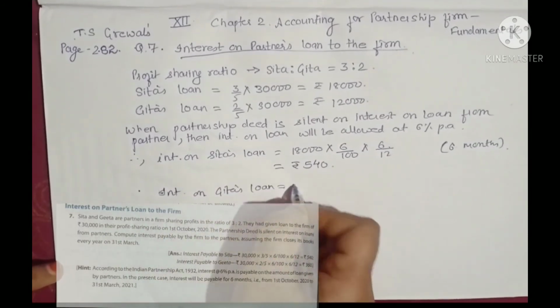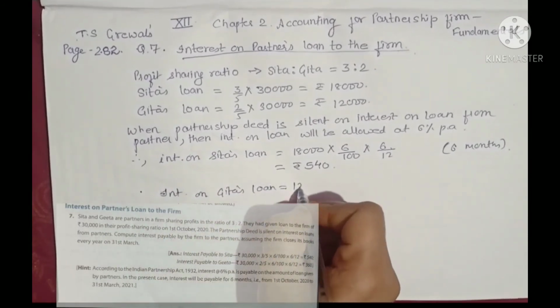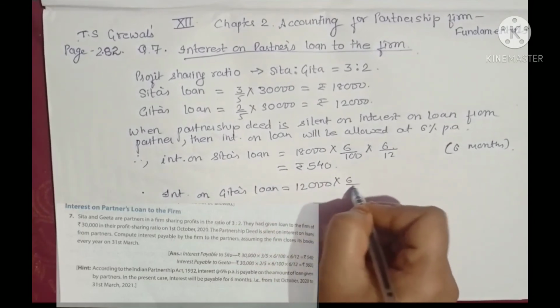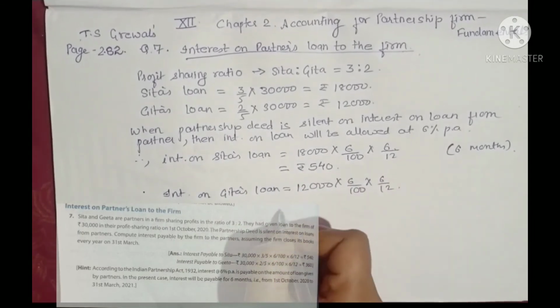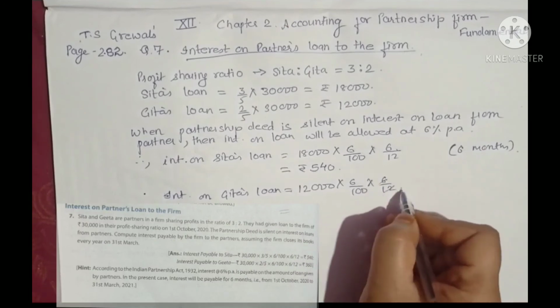Similarly, we'll calculate interest on Geeta's loan of rupees 12,000 for 6 months at the rate of 6% per annum. So we'll be getting 360. So this was it.